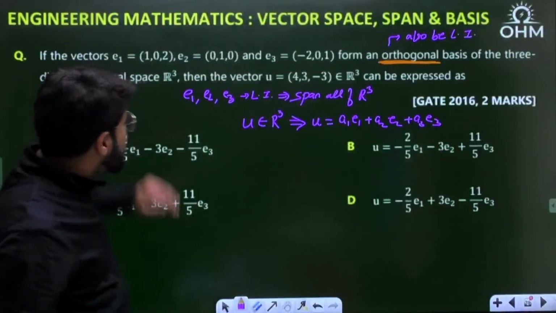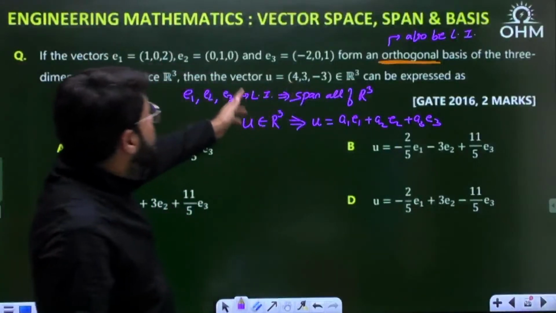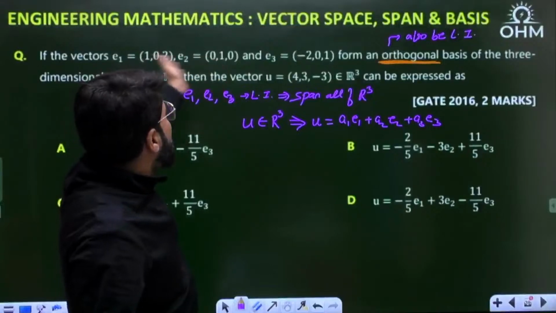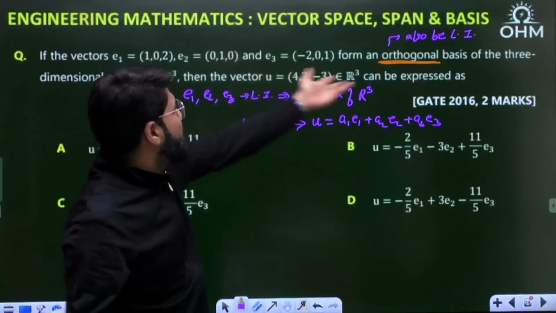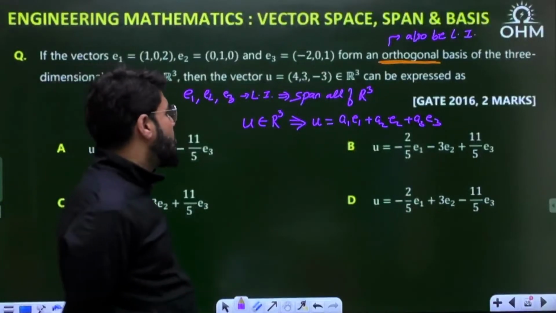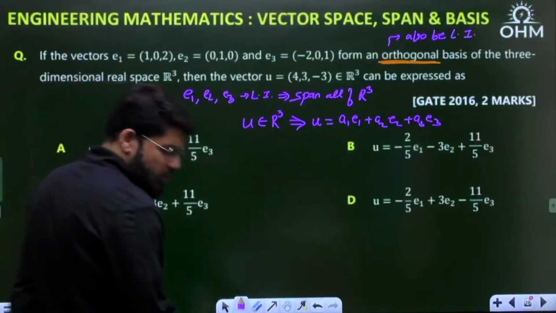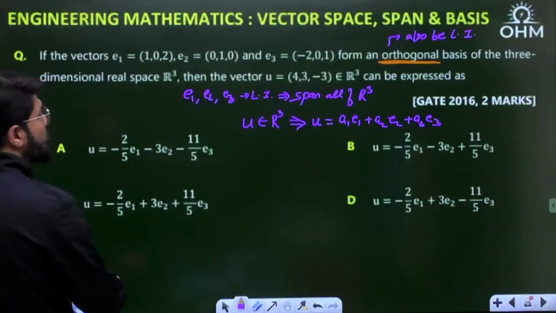Okay, so even if you don't know what spanning is, what R3 is, or what a basis is, you can still logically solve this aptitude-type question. Given E1, E2, E3, how can you express U in terms of E1, E2, E3? You can still match the options. So what is the requirement here? What is U? Now let me solve it here. What is U given to you?